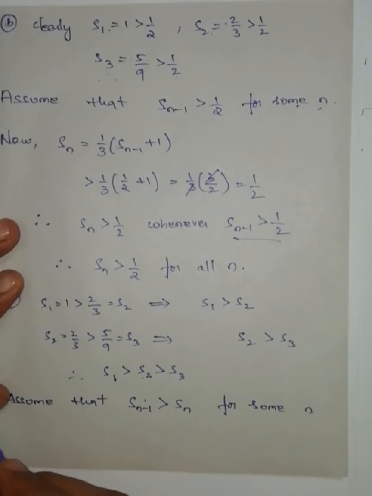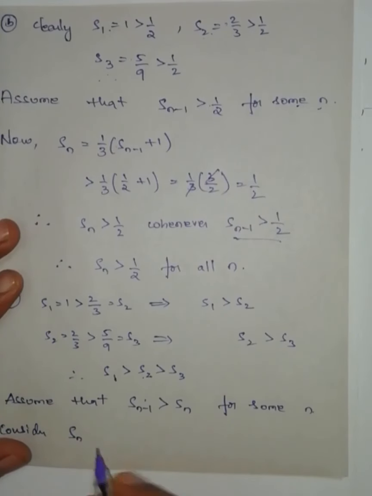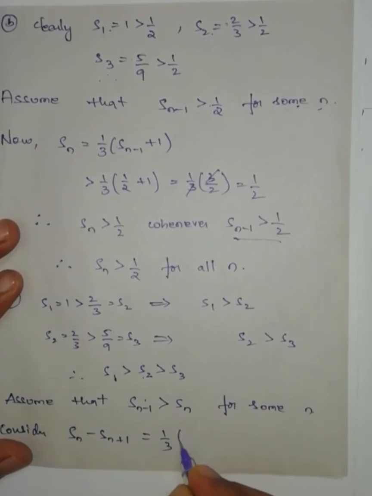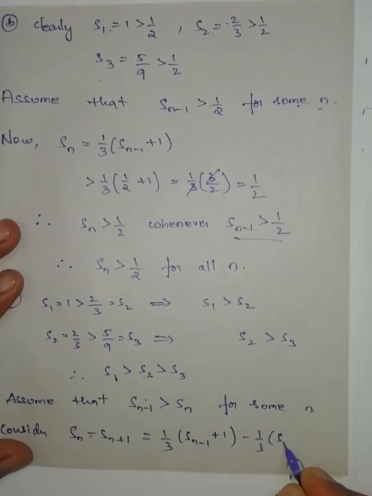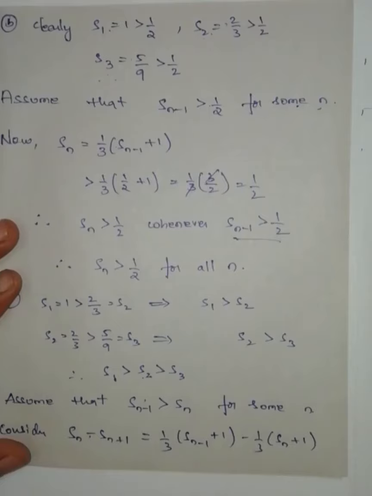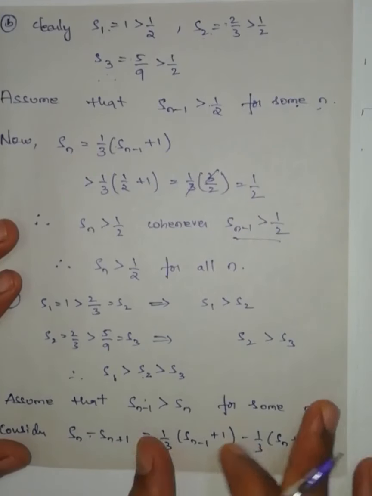Now consider Sn minus Sn plus 1. What is Sn from the definition? 1 by 3 Sn minus 1 plus 1 minus 1 by 3 Sn plus 1. From these two, what I am going to take common? 1 by 3.